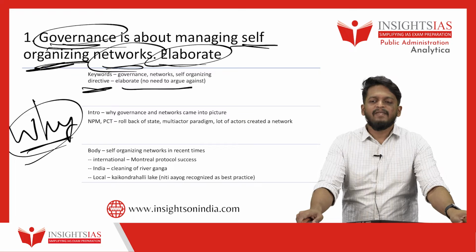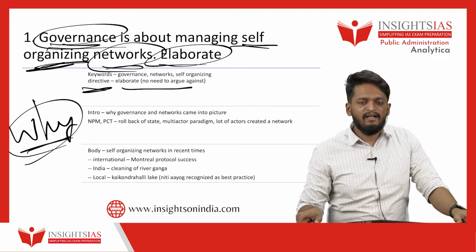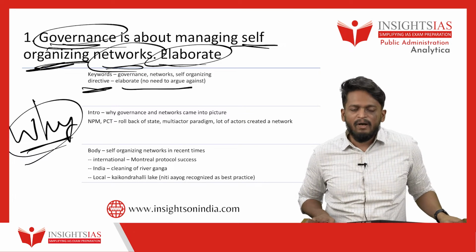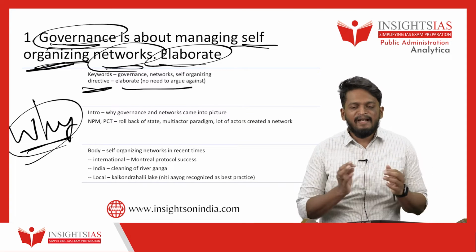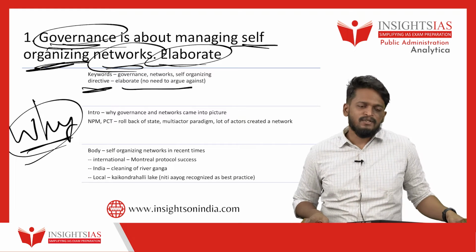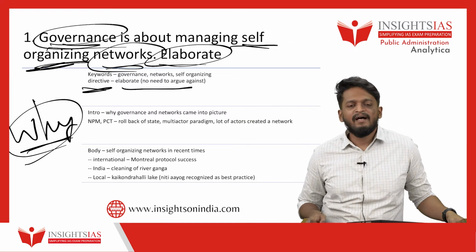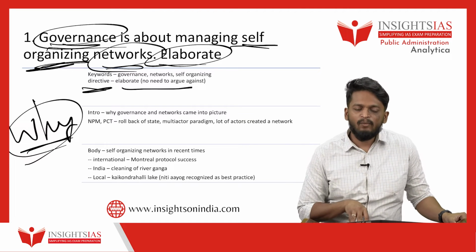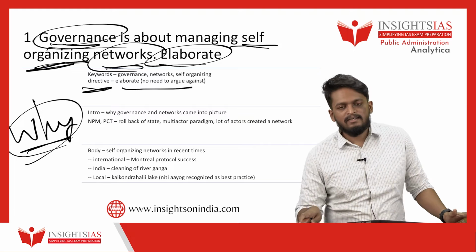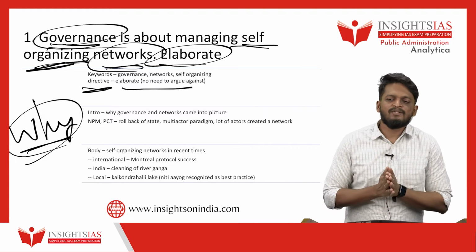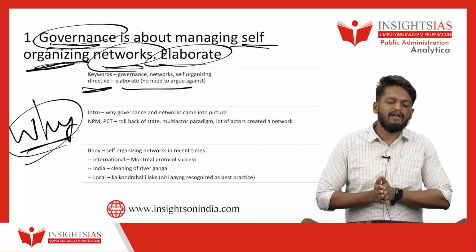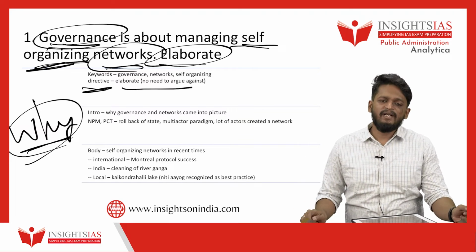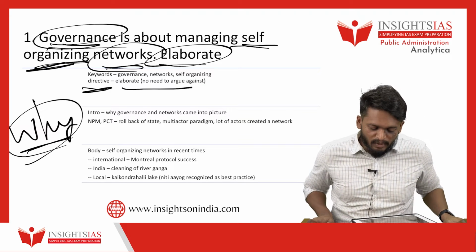Over a period of time, even market and civil society were not enough, and we had to utilize every possible resource to solve complex problems, and that is why a network of actors emerged. A network of actors means international agencies will also participate, and individual actors like volunteers will participate. This is called a network. Anybody interested in solving the problem will coalesce into a network and try to solve it. So this is the 2-3 lines of introduction, and after that you come into the body.